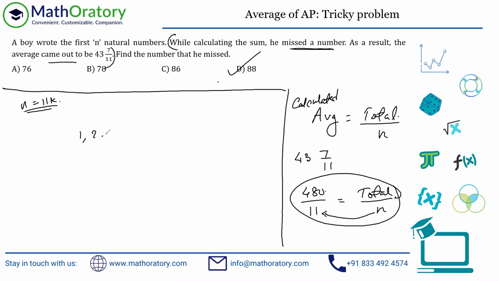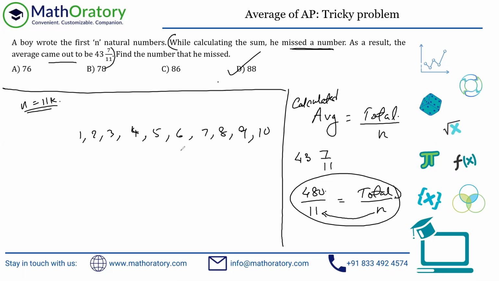Let us take the first 10 natural numbers. If I take the first 10 natural numbers, the average, by the way, this is an AP series, will be between 5 and 6. It will be 5.5, right? I hope everybody is aware of this AP idea. So the average will be 5.5 in this case.